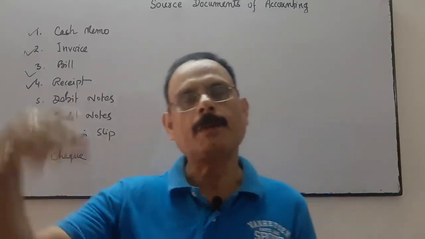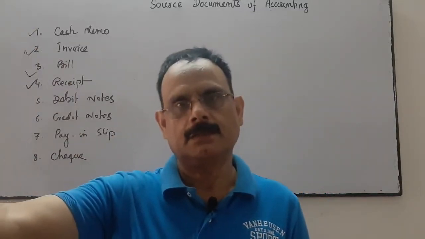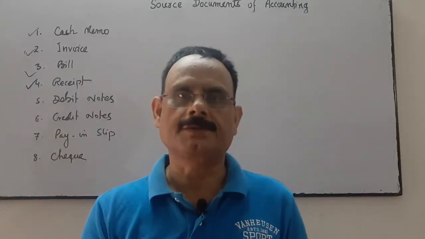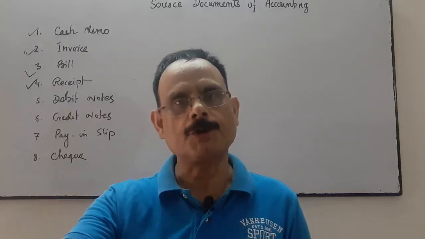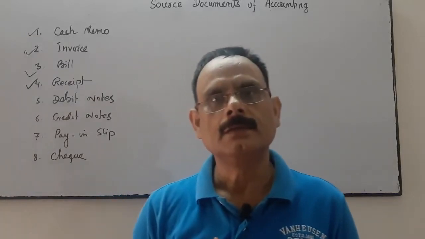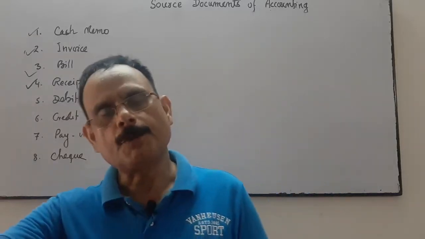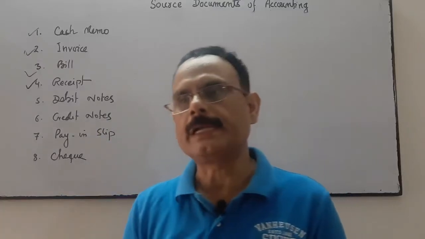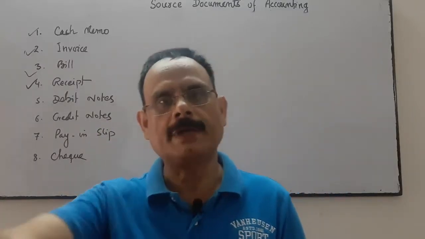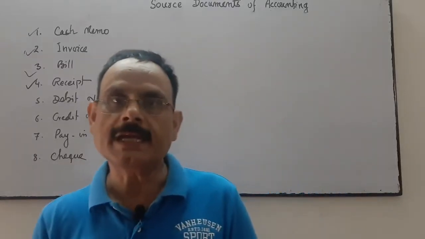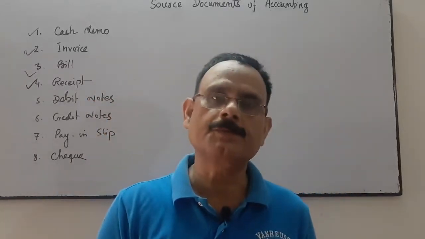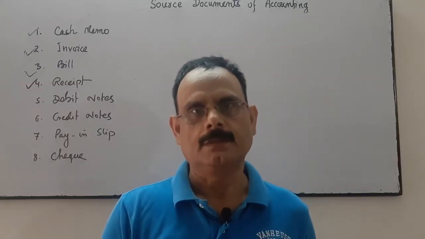When I do the payment to somebody else, then I expect the evidence. Then the party will give me the receipts, original copy of the receipts, and duplicate copy will be retained by the party to whom I have made the payment, for their evidence. So in accounting, evidence is very important, which comes from the source document. Okay.